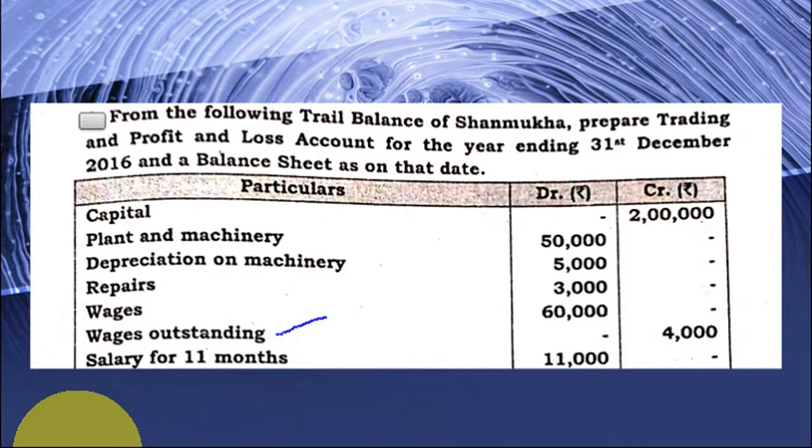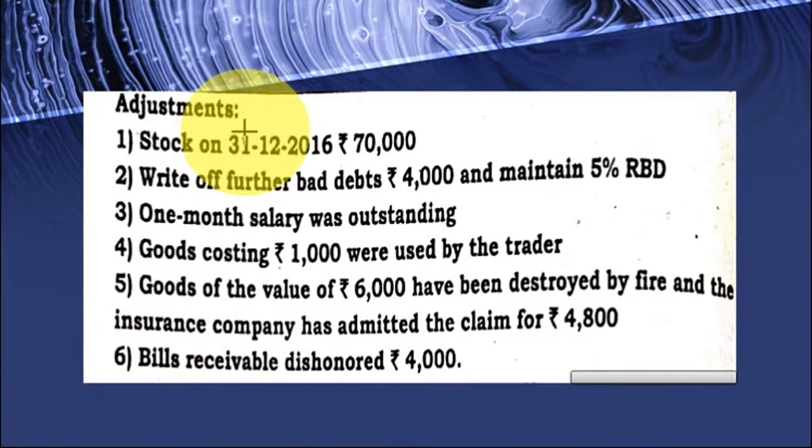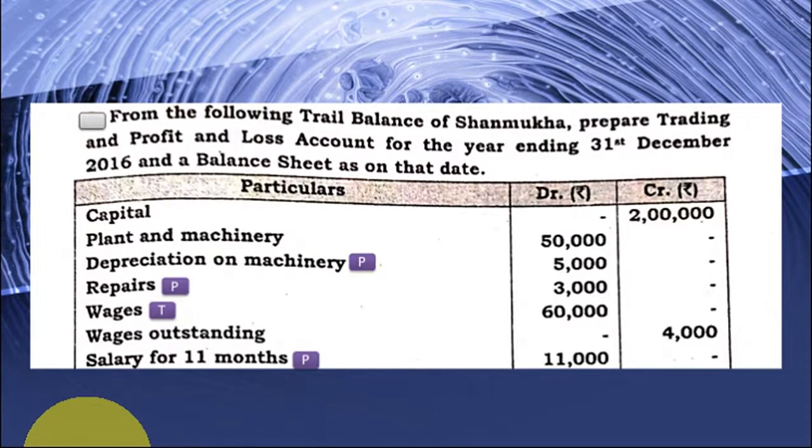Okay. Salary, they have given the information and other informations, and there are adjustments. So let us see one by one. Okay. Where does it appear? Capital, balance sheet. Plant and machinery, balance sheet. Depreciation on machinery. I told you, depreciation and all the other expenses, prepaid or outstanding or income, whatever it is. So I told you, when they have given outstanding expenses in the trial balance, then only one entry you have to make, that is directly in the balance sheet.